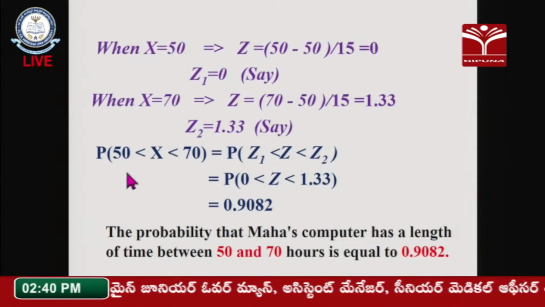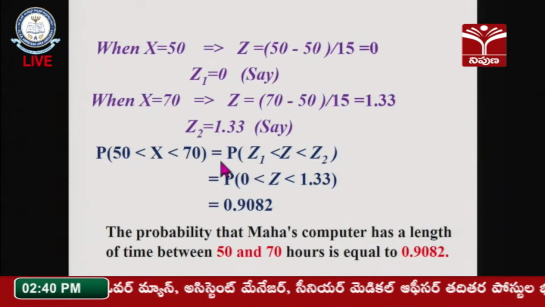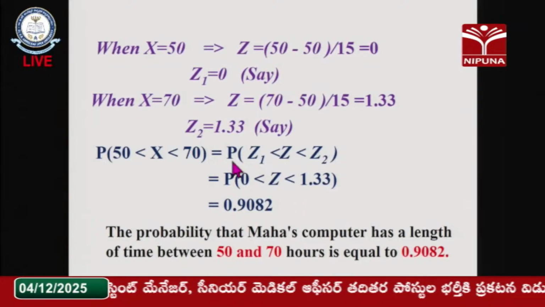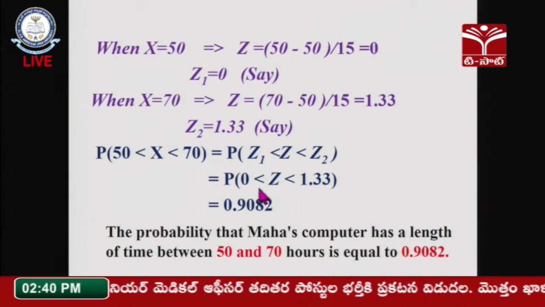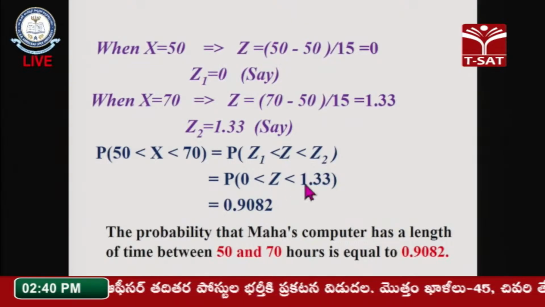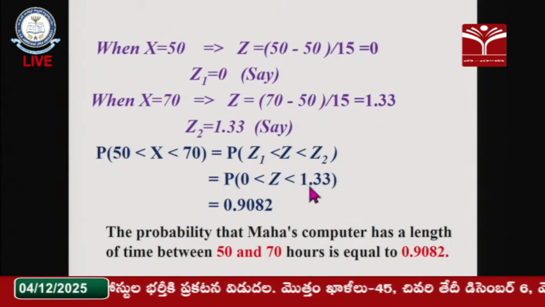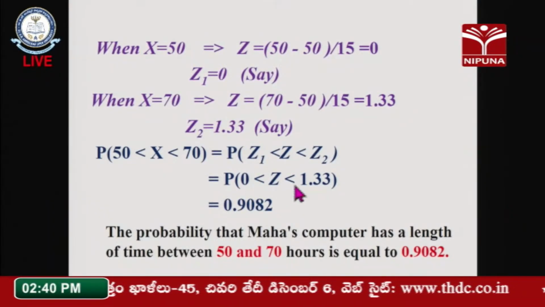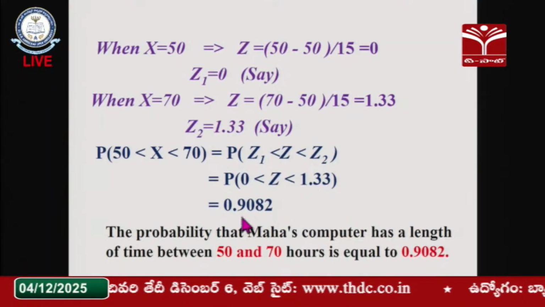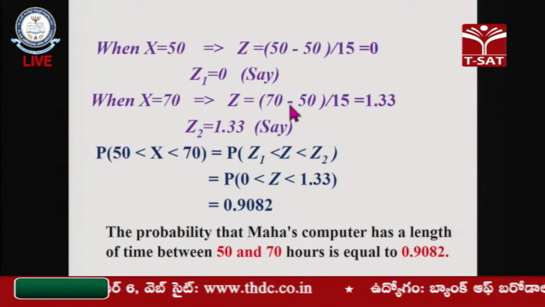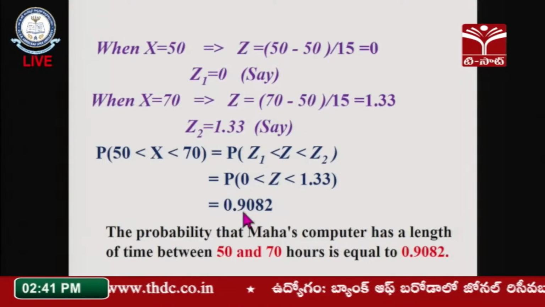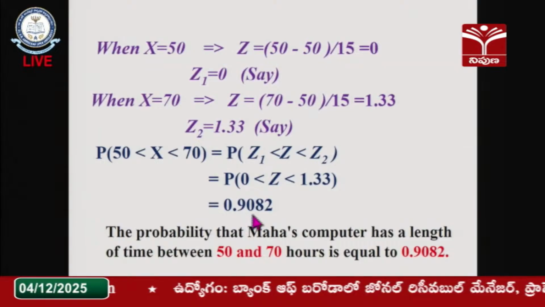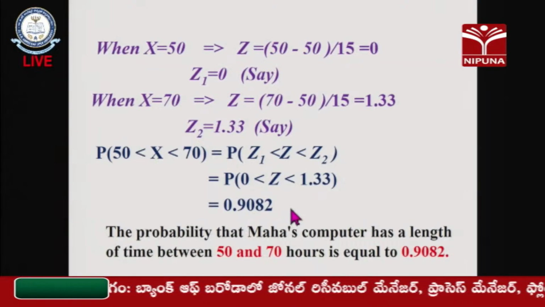Therefore, the probability of 50 less than x less than 70 is equal to the probability of Z1 less than Z less than Z2. Z1 is 0, so Z lies between 0 and 1.33. So the total area under the curve from 0 to 1.33, from the table, as I already showed, is 0.9082. If it is Z1 less than Z less than Z2, we are supposed to convert it into the probability of Z less than Z2.